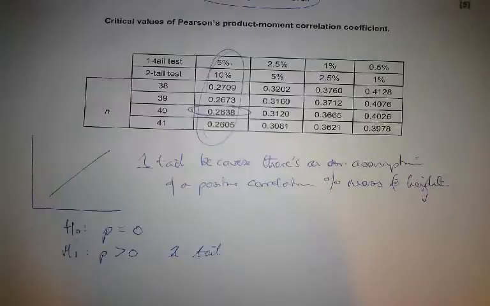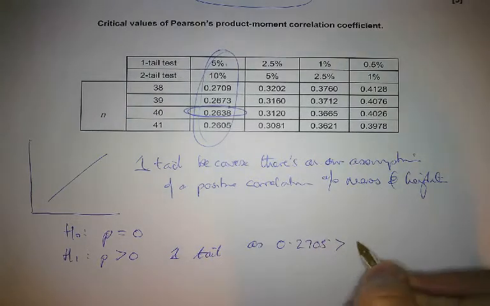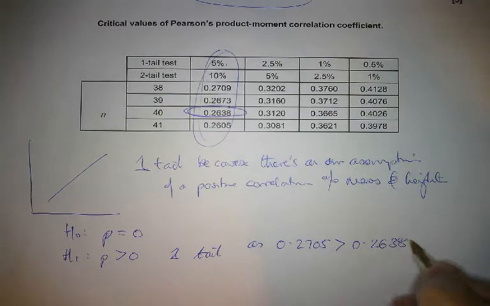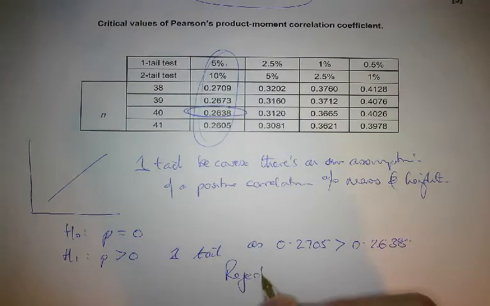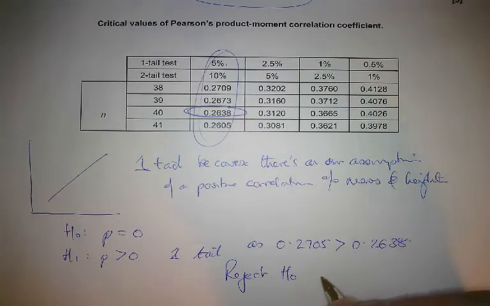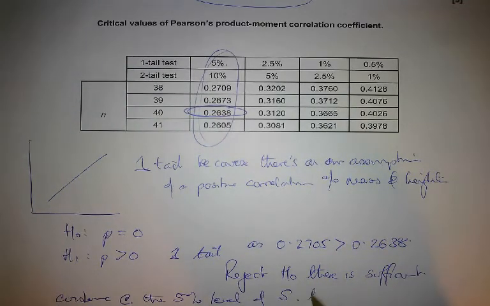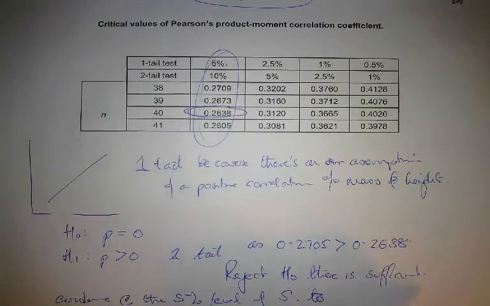So what we say is that as 0.2705 is greater than 0.2638, we then reject, because it's in the critical region, we reject the null hypothesis. And again, there is sufficient evidence at the 5% level of significance to suggest, and now this is really important, you can write all that, but you've got to then contextualize it.